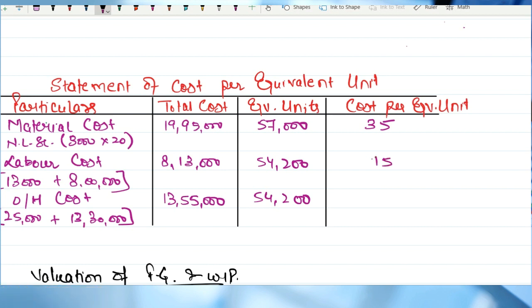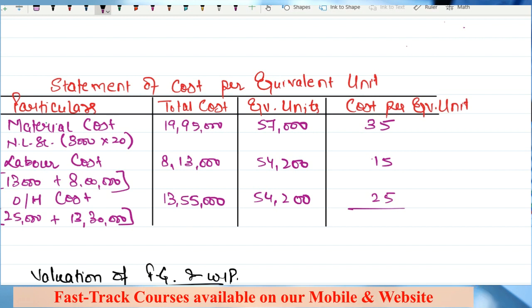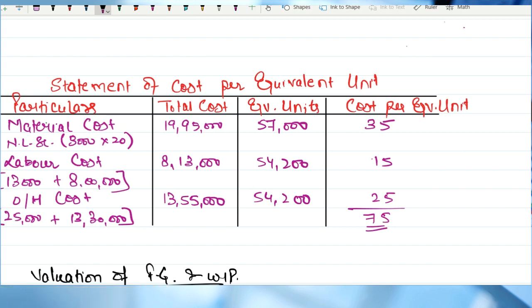I'll check once, 54,200. Yes. And for overhead cost, it is 25 rupees. So the total cost per equivalent unit is 75 rupees. Any doubts up till this point? I hope this is clear. So be careful with the units scrapped. Do not forget to take it.